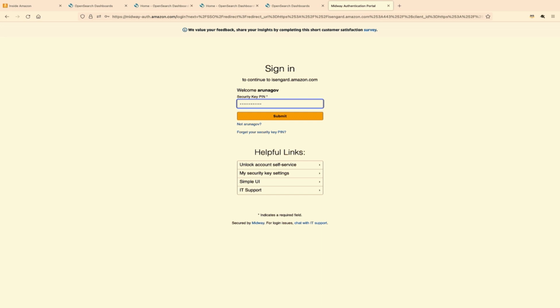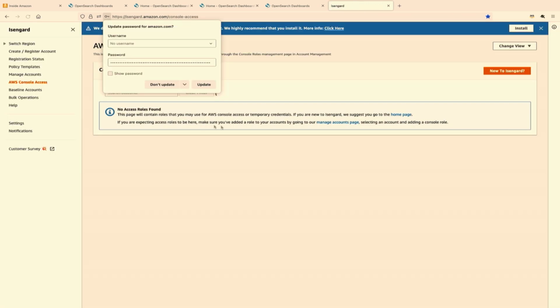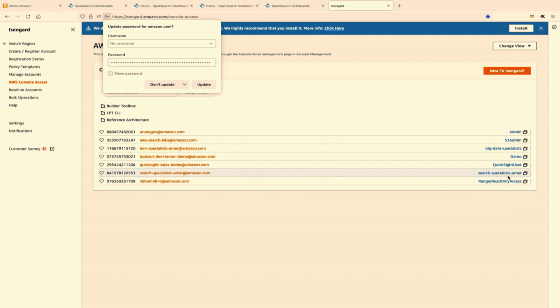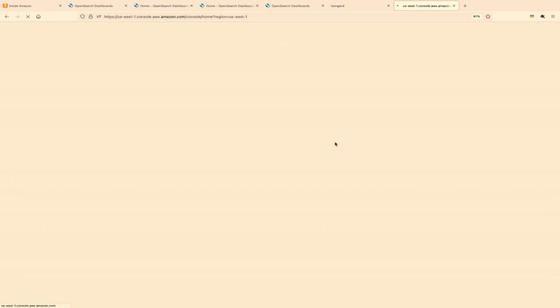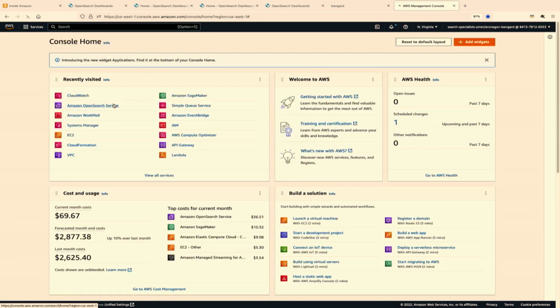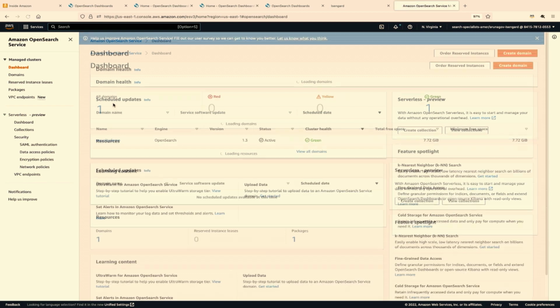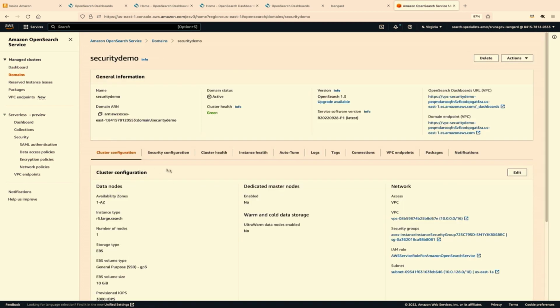I somehow thought I had this on, but just a second. I can quickly show you where we can look at our cluster, the security demo cluster, which is created inside the VPC. Again, the complete steps to spin up a VPC-based cluster, along with how we enable the SAML authentication, are part of our demo in the booth.